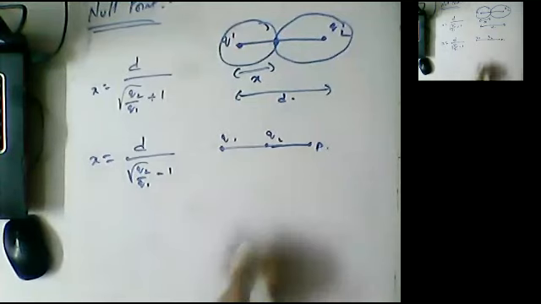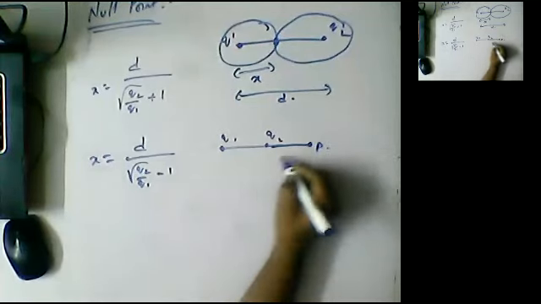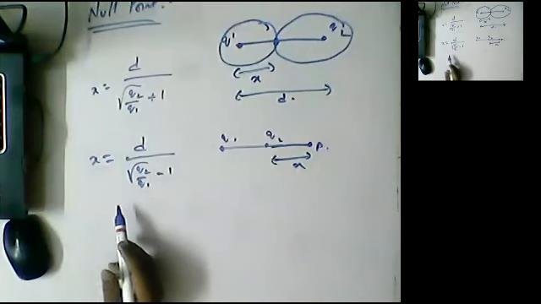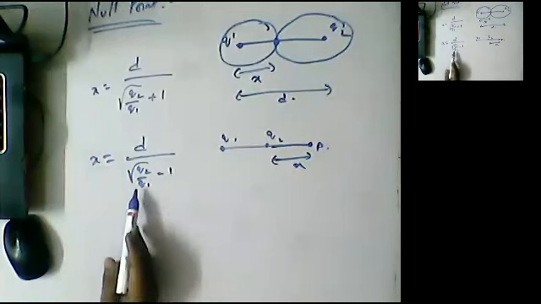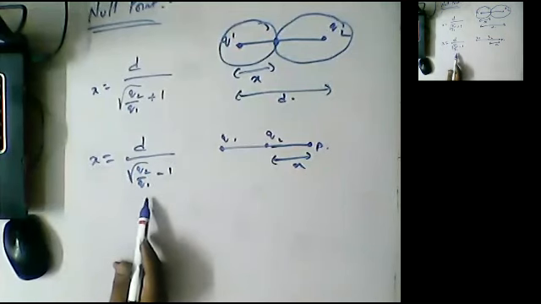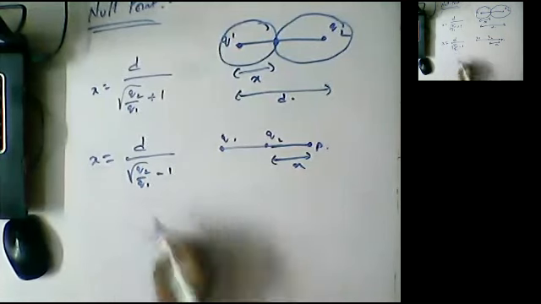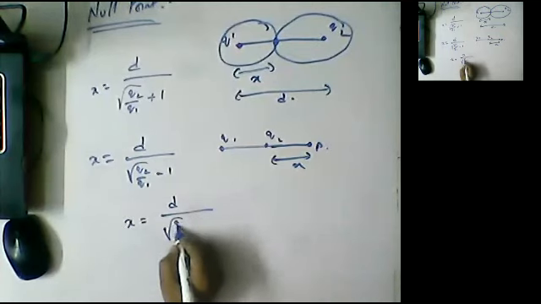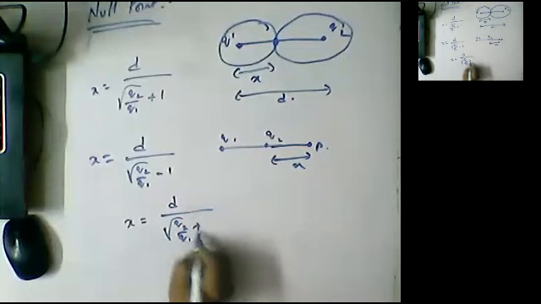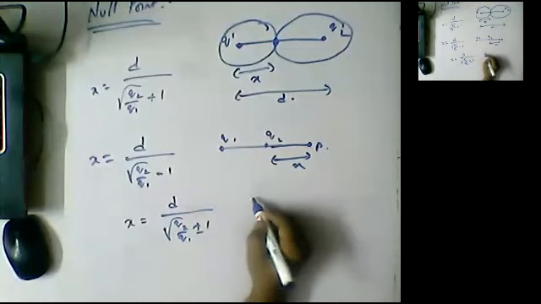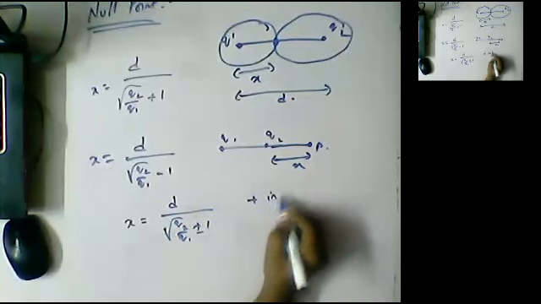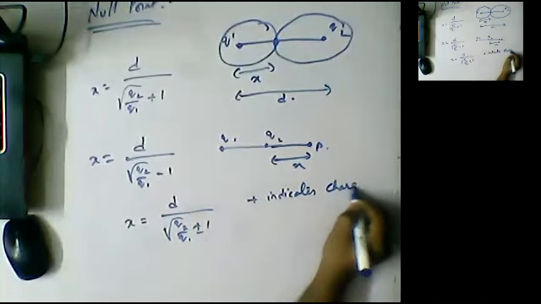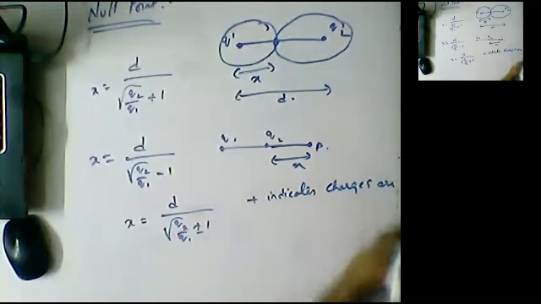So the point is away from the source like this. In that situation, we use the formula d by square root of q2 by q1 minus 1. So in general, we write the formula x is equal to d by square root of q2 by q1 plus or minus 1. Plus indicates charges are like.